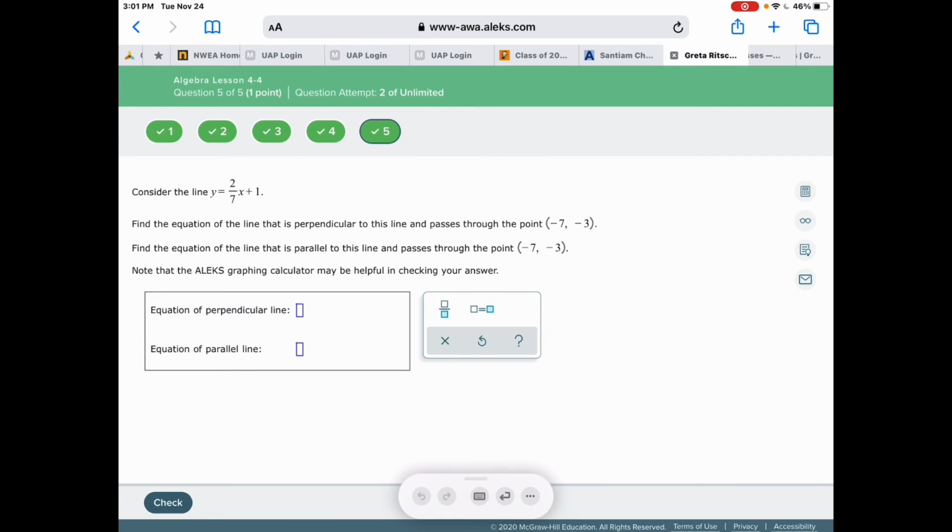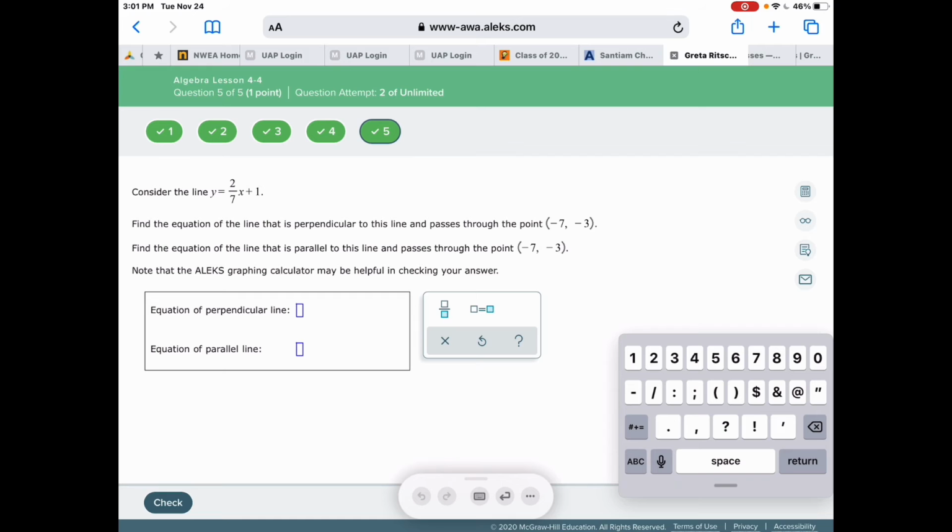So we're going to say y minus a negative 3, so plus 3, equals my slope, which is 2/7, times x minus a negative 7, so that'll be plus 7.